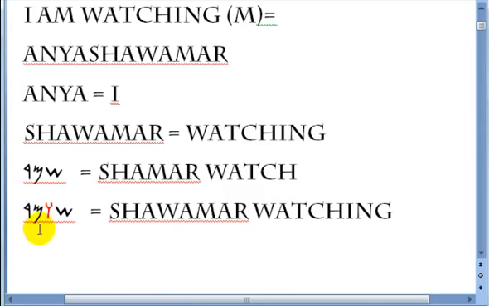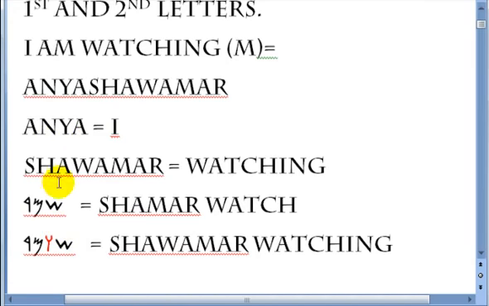Between the first and the second letter, you add the wa, and that makes it shawamar, which means watching. So it went from shamar, watch, to shawamar, watching. This is the actual present tense, and you would use the same formula for every word that you would want to make present tense. All right, so that's the first one.